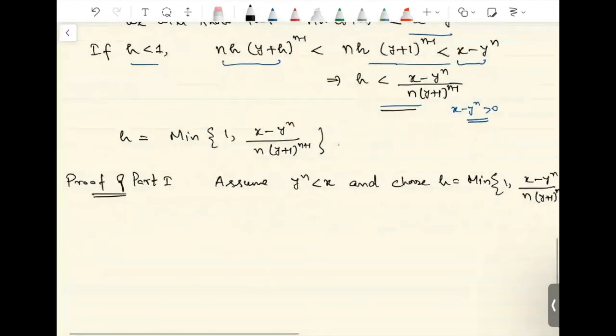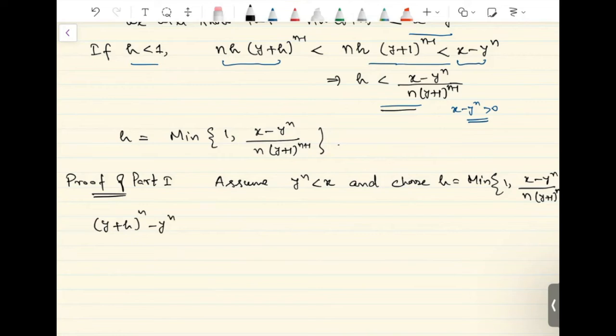So if we make this choice of h, then we have seen this calculation that (y plus h) raised to n minus y raised to n, when we applied that inequality, was less than nh times (y plus h) raised to n minus 1.